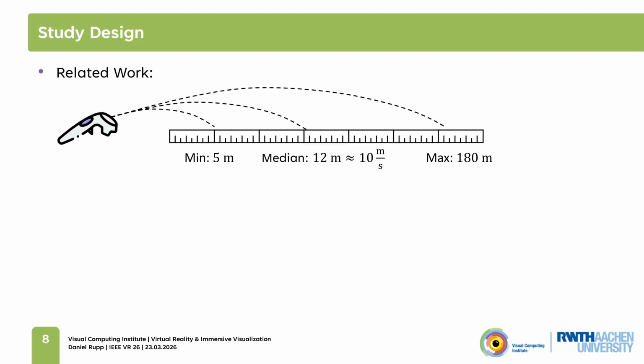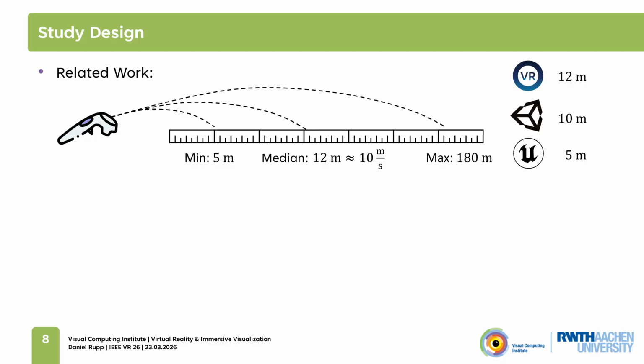Many papers also reported that they used the default implementation provided by the Steam VR plugin, which uses 12 meters. Other commonly used implementations are the XR Interaction Toolkit from Unity, which has a reach of 10 meters, and the VR template from Unreal, which has a reach of 5 meters. So it's not entirely clear what a good parameterization of this value is.